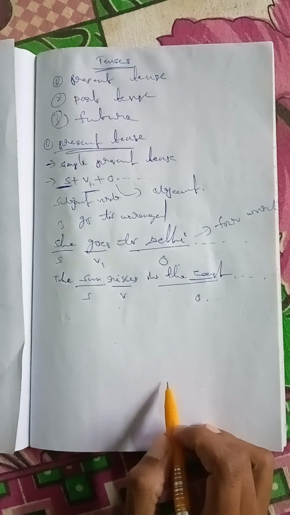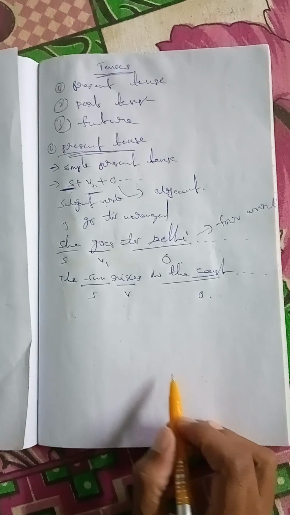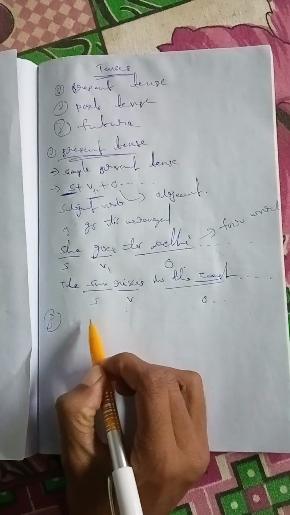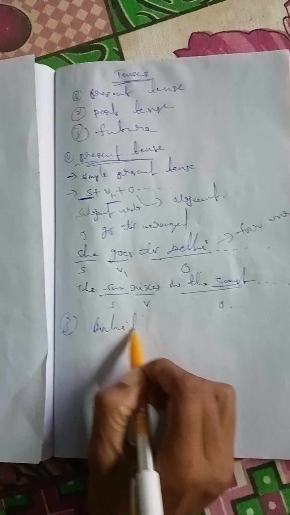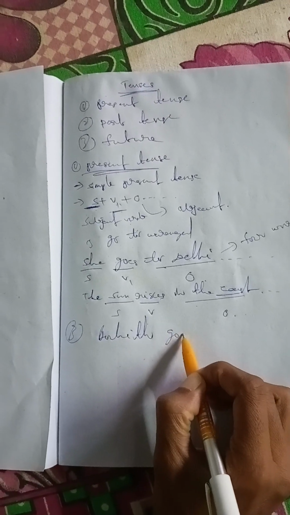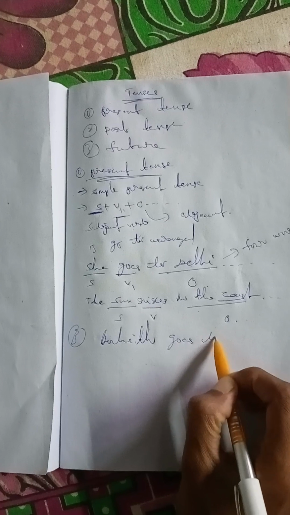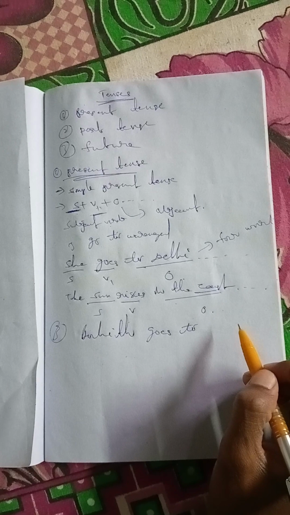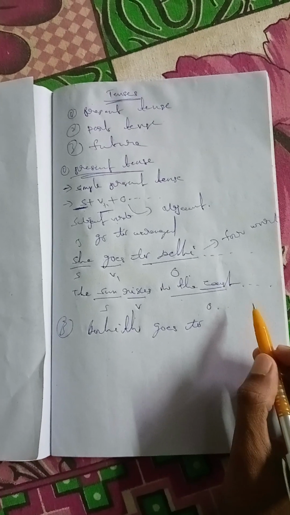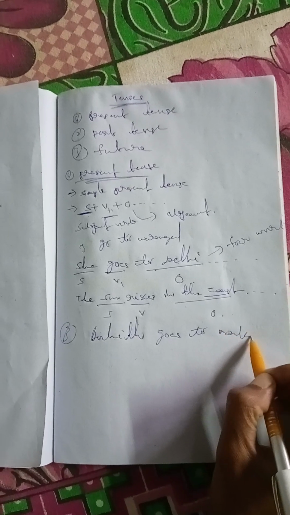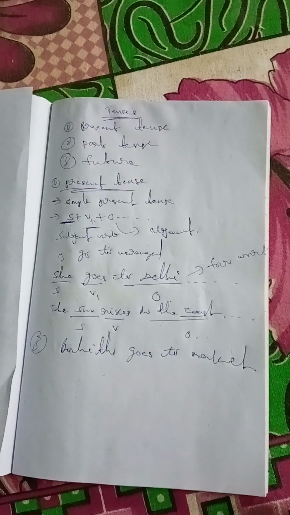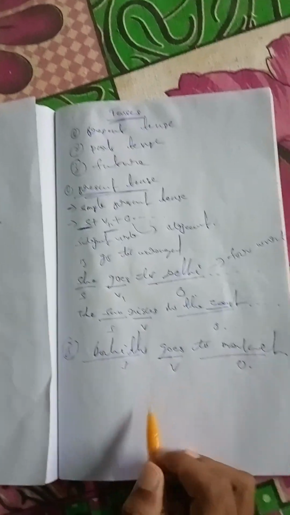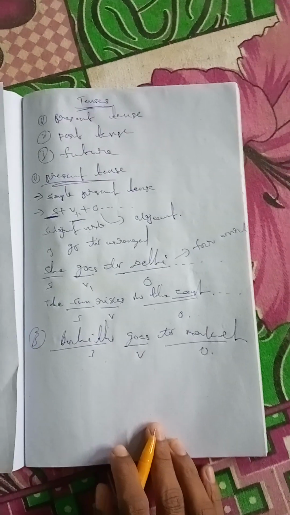This is clear up to here. Then we go to the next example. Rohit goes to market. Here Rohit is the subject, goes is the verb, and market is the object. This is a very clear form.